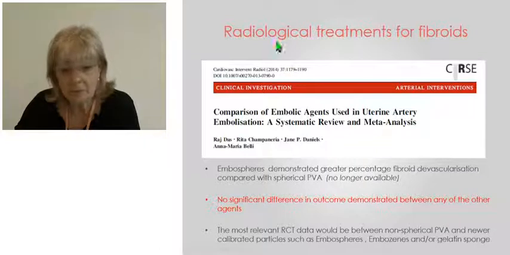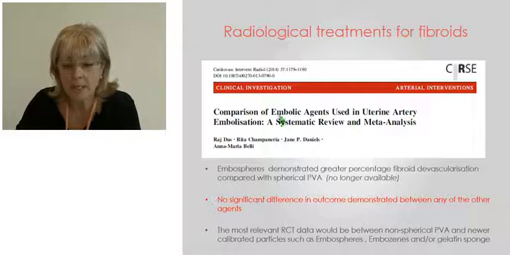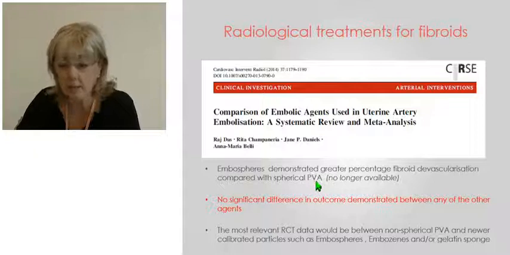How to achieve 100% infarction is difficult to know. There are multiple types of particles that we can use, but superiority of one particle over another has yet to be proved. Here's a systematic review and meta-analysis that we performed looking at all the articles in the literature. The only paper that showed a difference was between embospheres and spherical PVA, where embospheres demonstrated greater percentage fibroid infarction, but spherical PVA is no longer available and used for this indication.